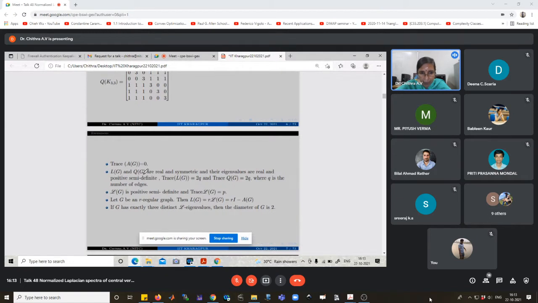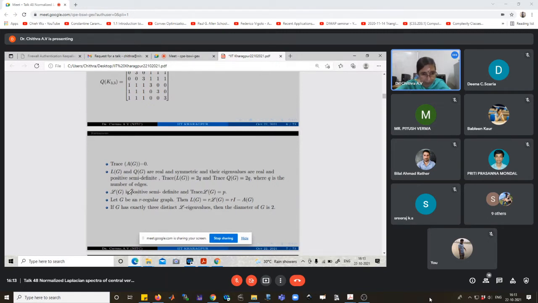L of G and Q of G are real and symmetric, so their eigenvalues are real, and the eigenvalues are always greater than or equal to 0, that is, they are positive semi-definite. But in the case of an adjacency matrix, the trace is 0, so some of the eigenvalues are negative. The trace of L of G is equal to 2q, and the trace of Q of G is equal to 2q. The normalized Laplacian matrix is also positive semi-definite, and its trace is equal to p.